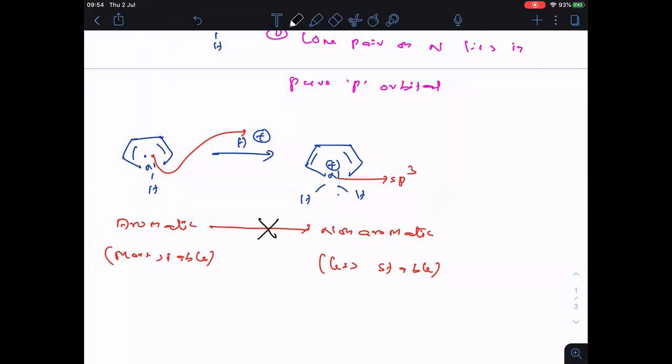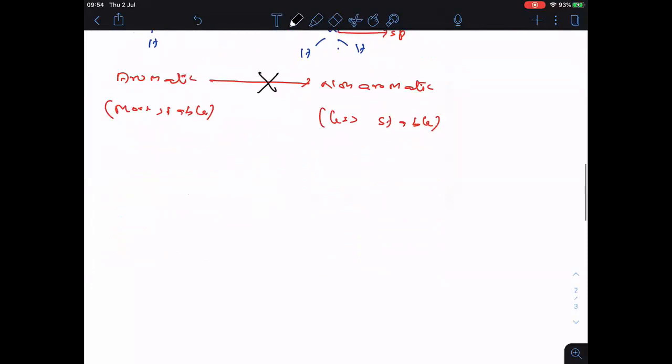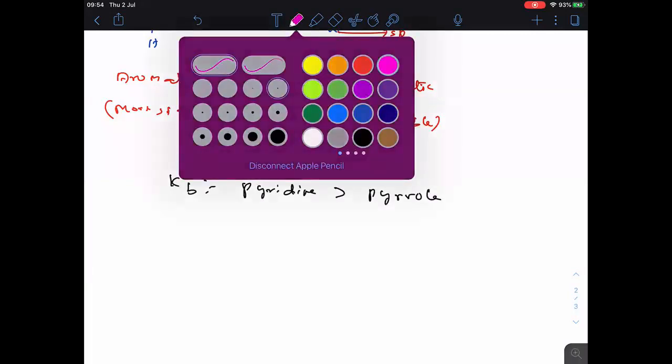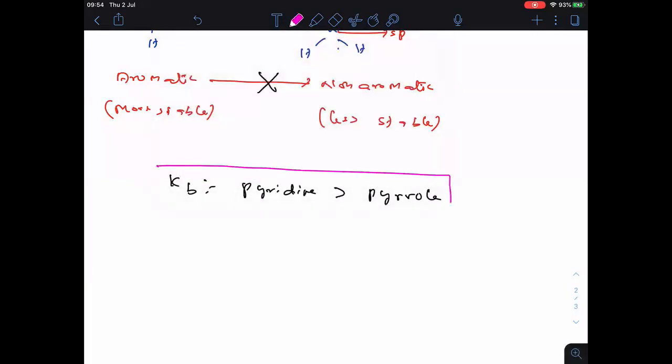That means this protonation does not happen. Now tell me, in pyridine and pyrrole, which can donate its lone pair easily to a proton? Pyridine. So pyridine is a stronger base when compared to pyrrole. This is one important conclusion, remember everyone.